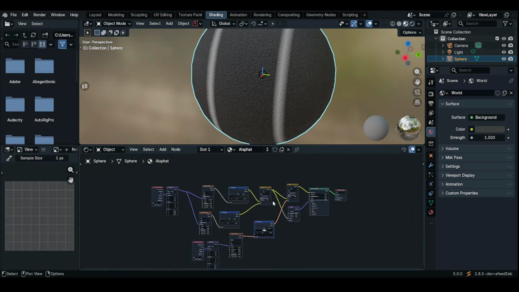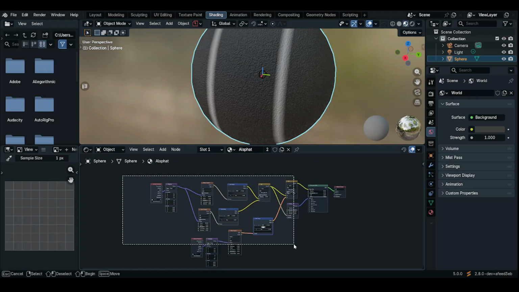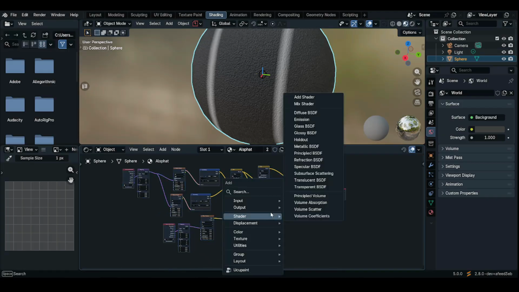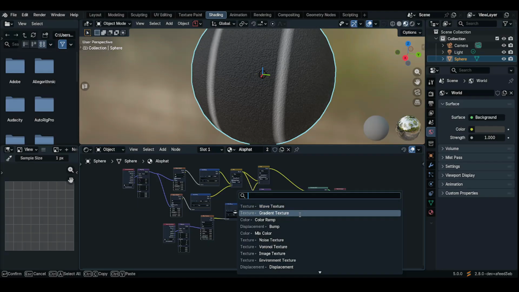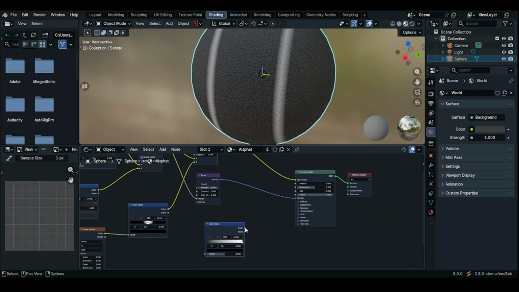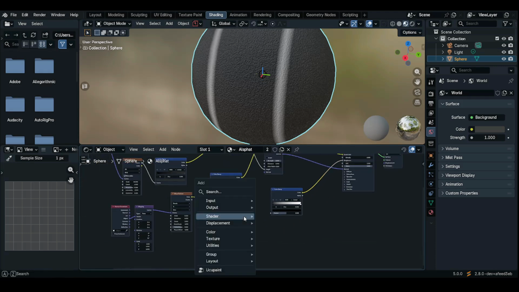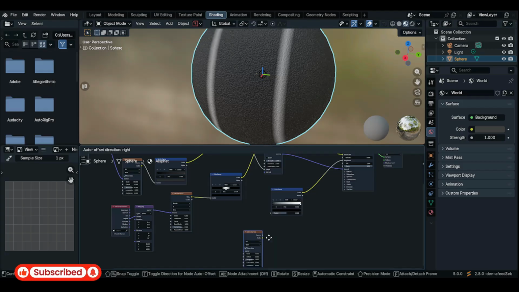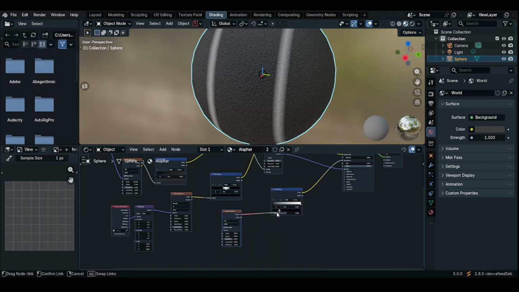Let's make it more realistic. So select all of them and move it up a bit. Okay, and then Shift A and add a ColorRamp. Connect it to the roughness of the Principled BSDF. And now add a noise texture and connect it to the ColorRamp.